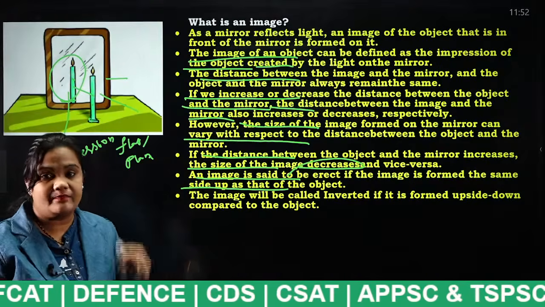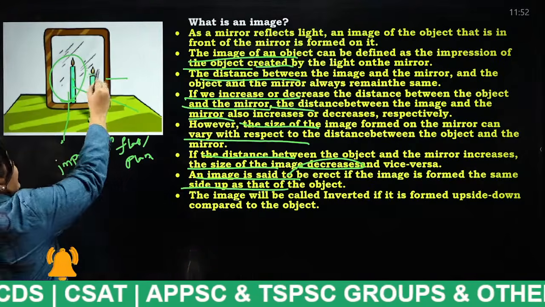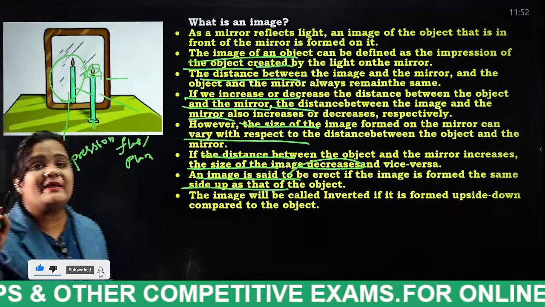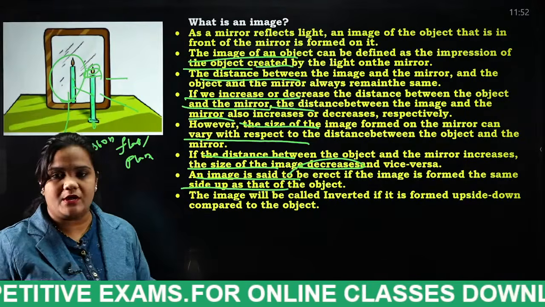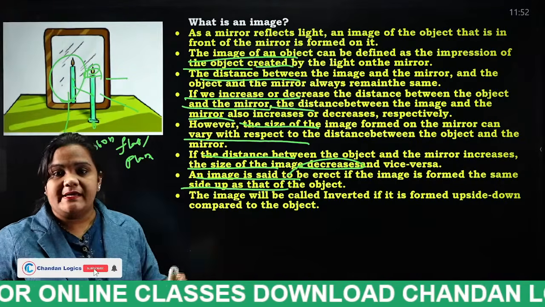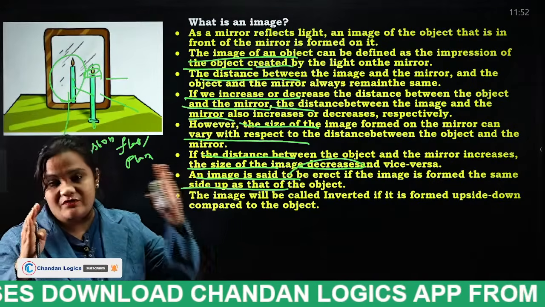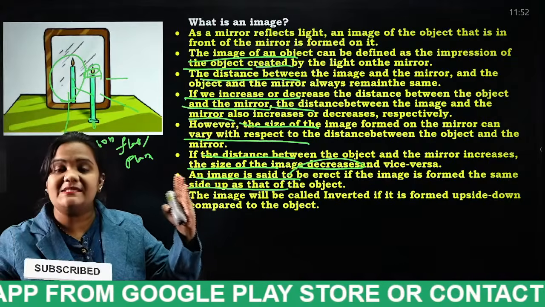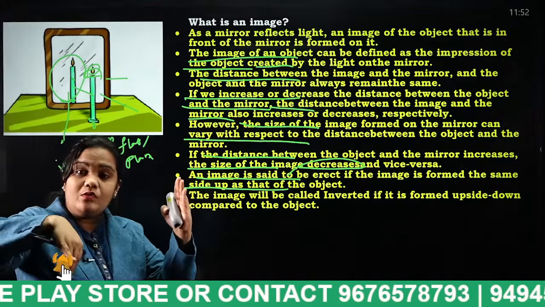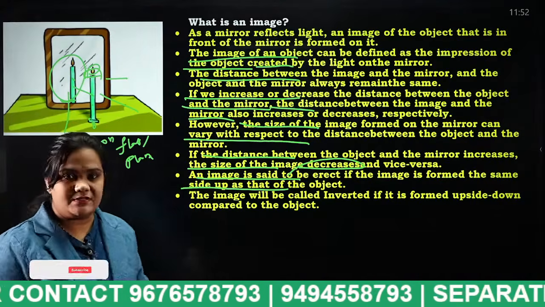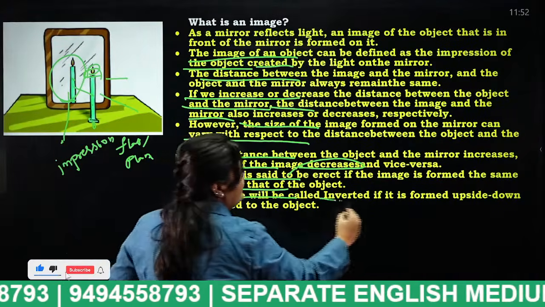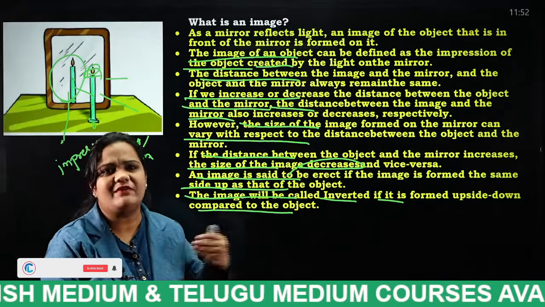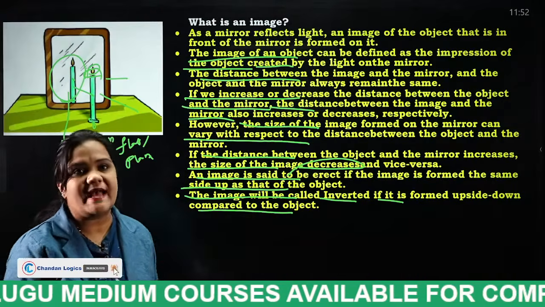That image is erect. If this lid is downwards and this candle is upward, so this position is known as what, students? The image is inverted, sorry. If the object, when it is in front of the mirror, appears the same, we say it is erect. If it appears up down, we say it as what? Inverted. Note this difference. The image will be called inverted if it is formed upside down compared to the object. So these are all basic, students, everybody knows this, but we have to discuss it again and again.